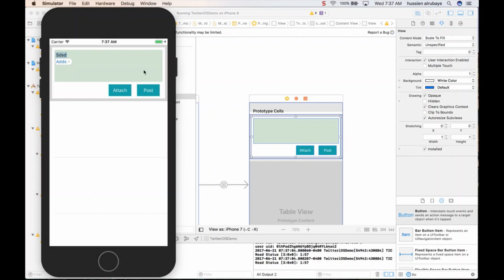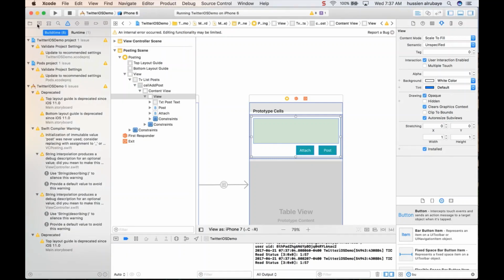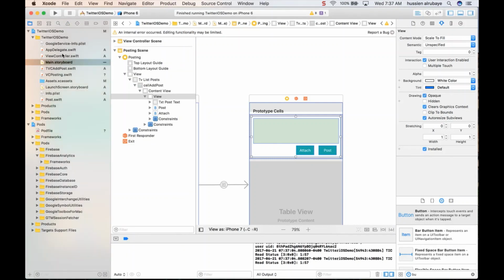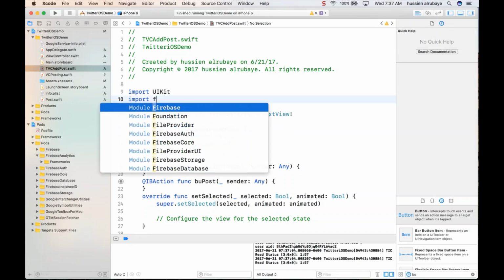Hey again, let's start implementing the posting part. The posting part is not something complex. I just take whatever he adds here, I can click post or click attach. We already did this part before, so we don't have to think a lot about this one. So I will go to the table view cell, and I just import here the Firebase, so I would be able to use it.